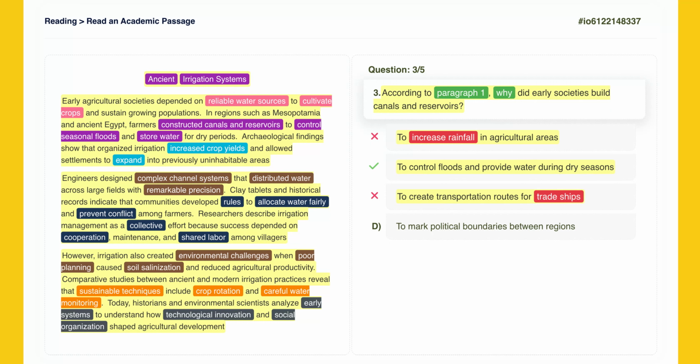Incorrect. Now, let's take a closer look at option D, to mark political boundaries between regions. There is no mention of political boundaries in the first paragraph. The canals were for farming, not for drawing lines on a map. Incorrect. The correct answer is B, because the key expressions in the text directly match this option, while the other choices either provide incomplete information or clearly contradict the passage.